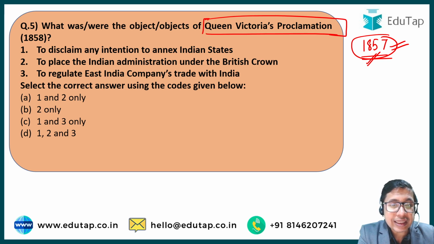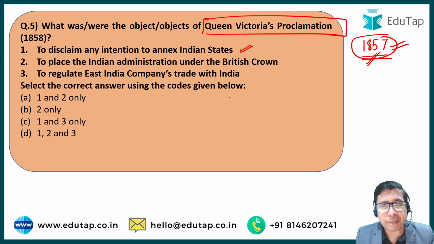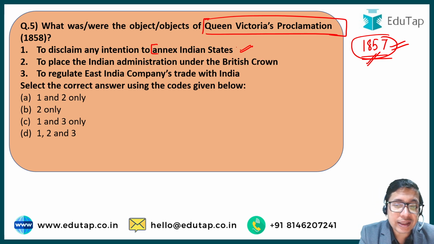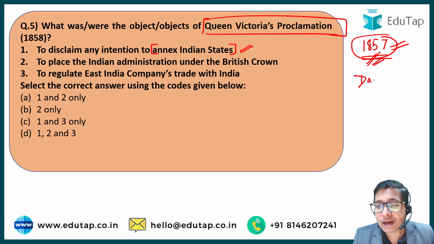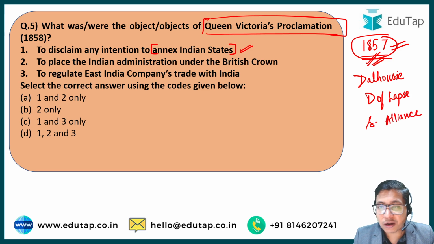Number one, to disclaim any intention to annex Indian states. In the Queen's Proclamation, the monarch says that we do not have any intention to annex any more Indian states. We know that before 1857, many of the states were being annexed by Dalhousie on the pretext of doctrine of lapse or subsidiary alliance, or the misbehavior or misgovernance in princely states.